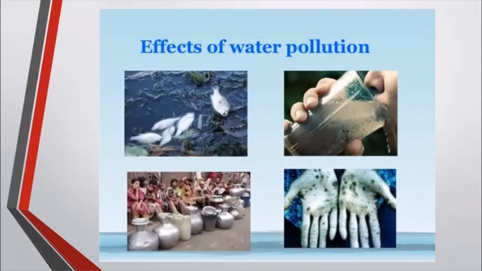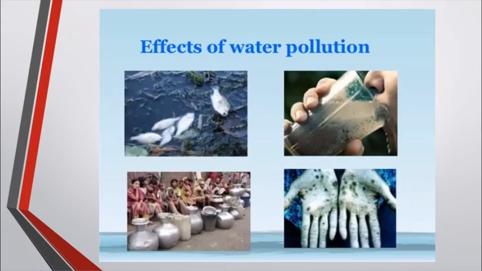Now, many waterborne diseases like typhoid, cholera, skin disease, even ailments of the liver, kidney, brain, sometimes deformities in bone and hypertension are also caused because of the harmful substances which are mixed into the water and we consume that water. Even in some places, if you will see, there is water shortage. People are not getting enough water.